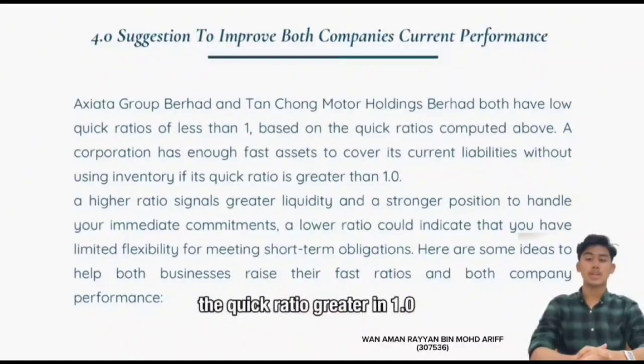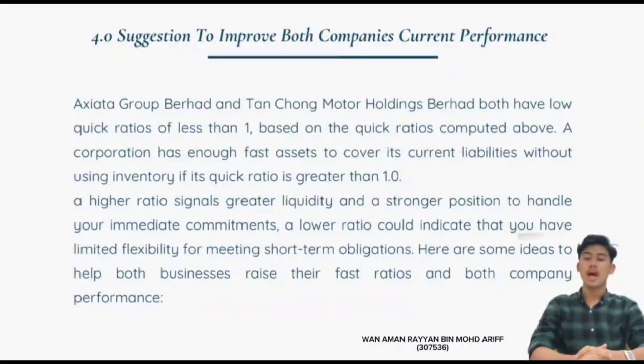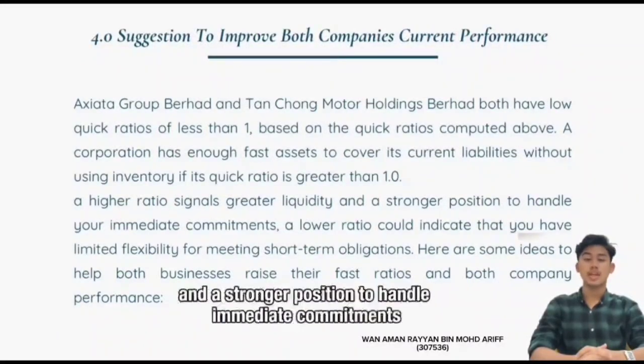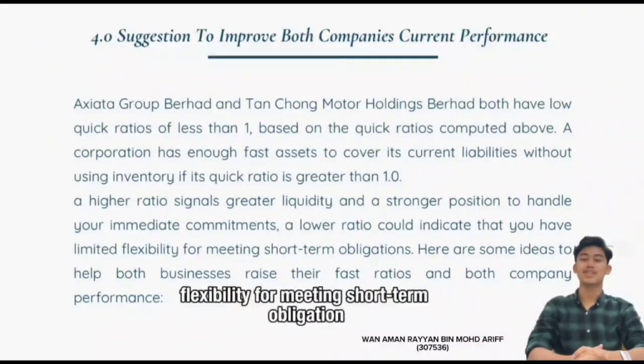My part of the presentation is to provide suggestions to improve the current performance of Axiata Group Berhad and Tan Chong Motor Holdings Berhad. Based on the analysis, both companies have low quick ratios of less than 1.0. A quick ratio greater than 1.0 indicates that a company has sufficient quick assets to cover its current liabilities without relying on inventory. Higher quick ratios signal greater liquidity and a stronger position to handle immediate commitments. Lower quick ratios, on the other hand, suggest limited flexibility for meeting short-term obligations.